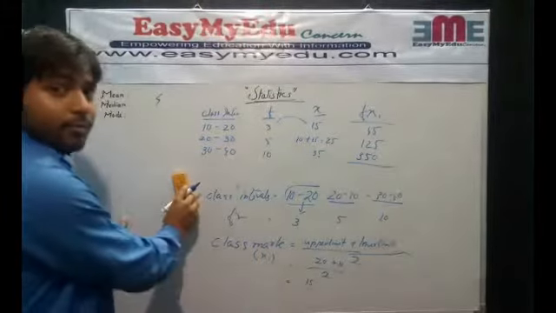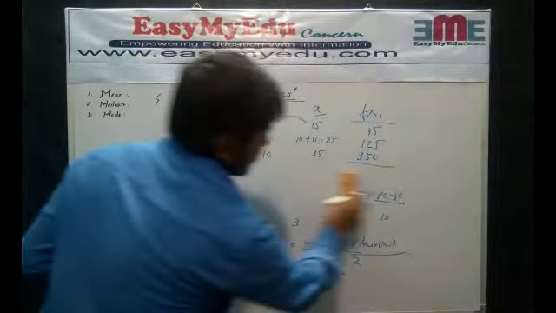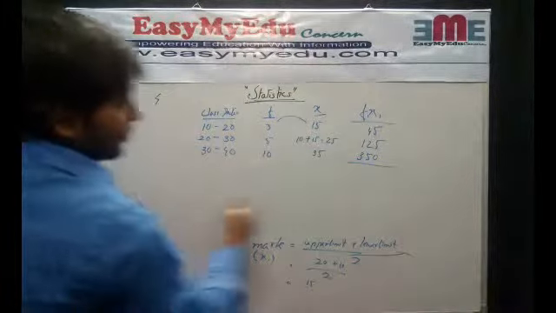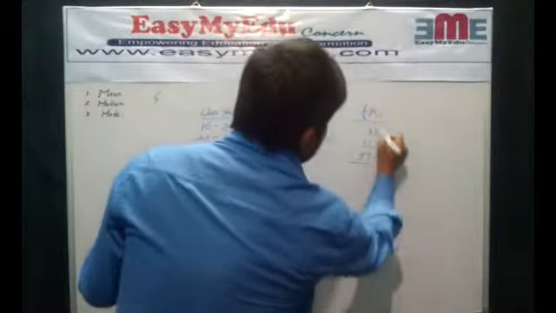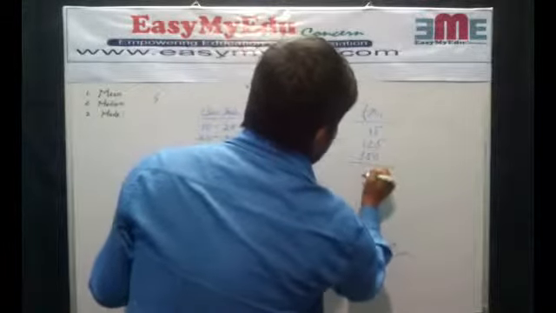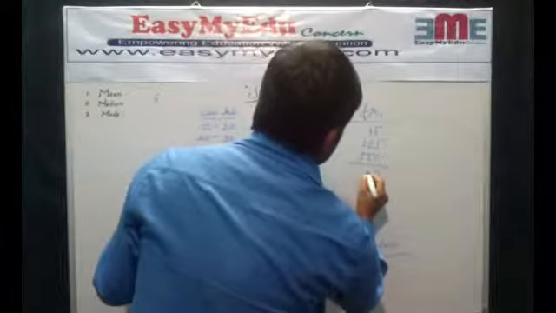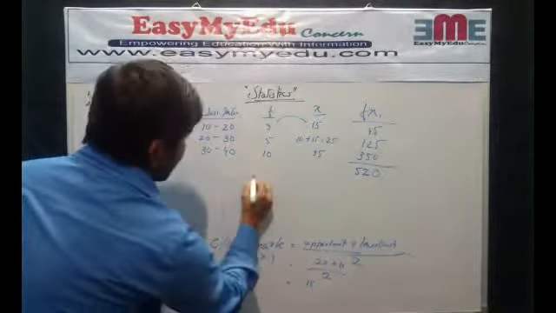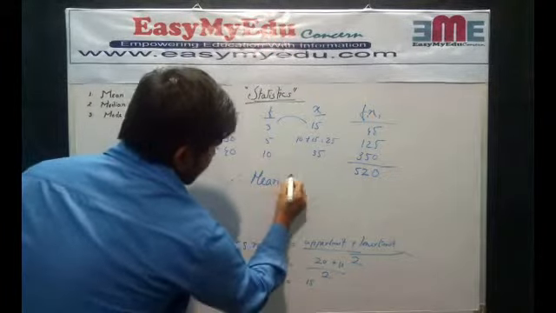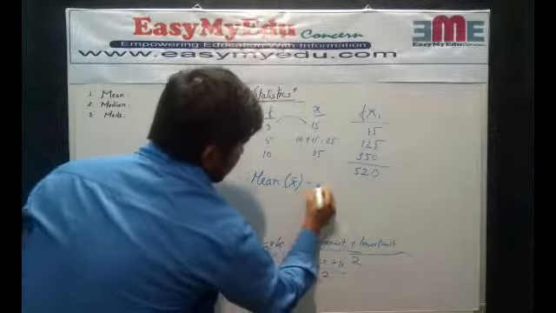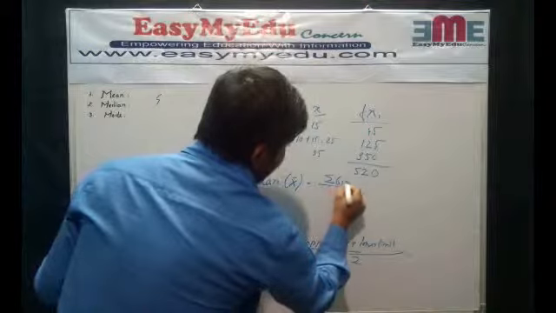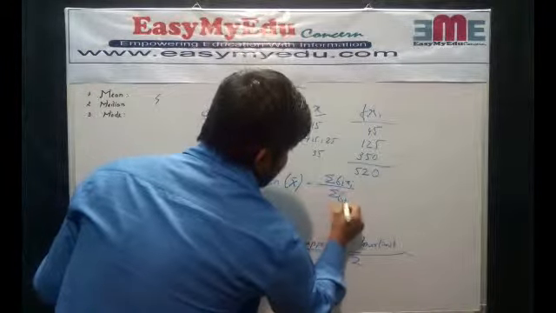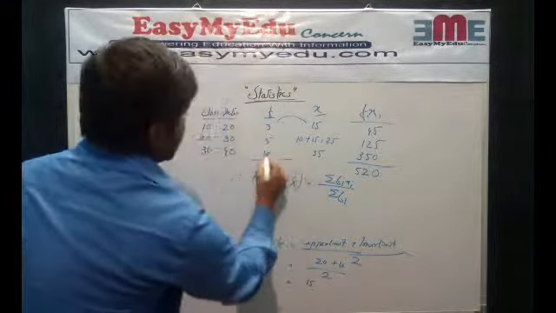Have you noted? So the mean is the summation of fx divided by the summation of f.